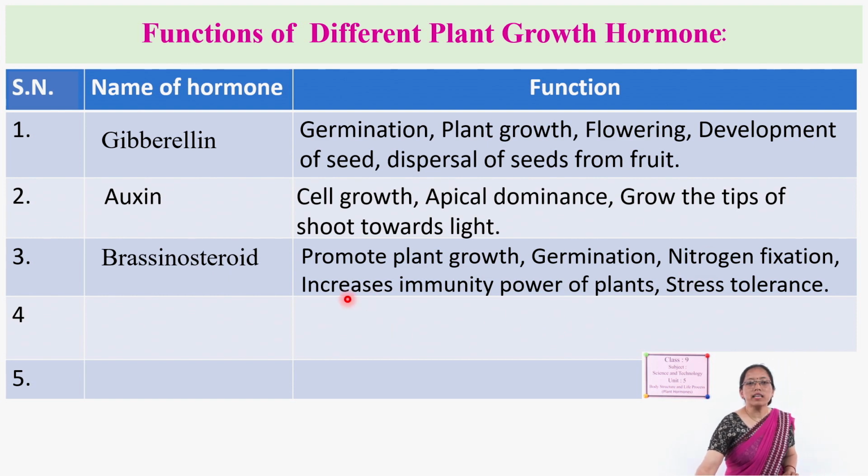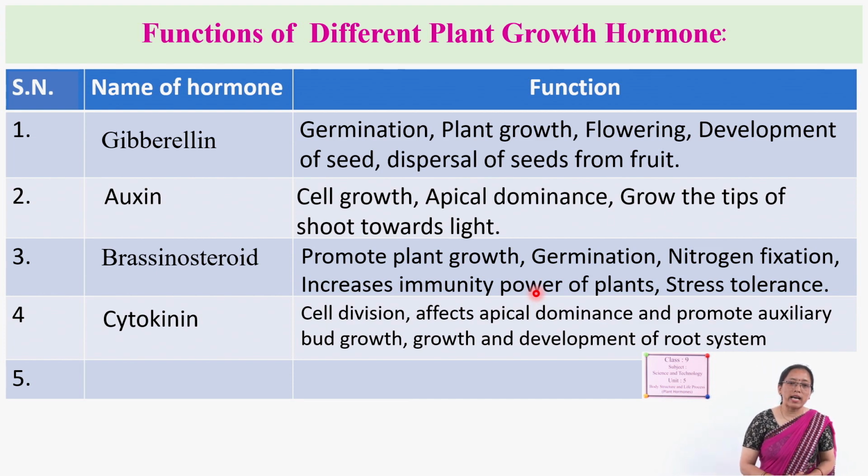And it helps in increasing the immunity of the plants. Plants also face different kinds of diseases and deficiencies, and at that time this hormone, brassinosteroid, helps to develop immunity towards those diseases or deficiencies. It also helps in stress tolerance.